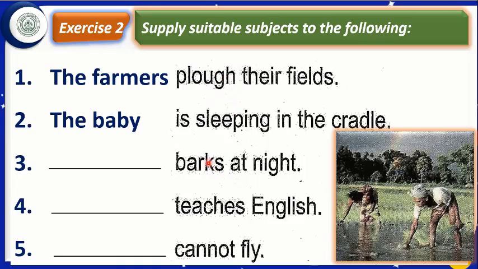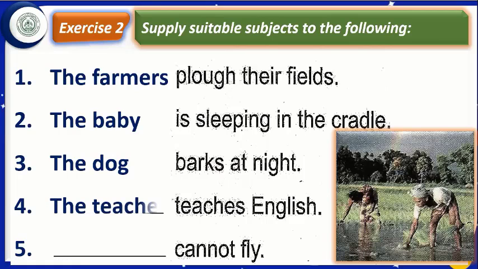Okay. If here is barks, what will be our subject? Our subject will be the dog because barks is singular. S comes with first form of the verb when the subject is singular. Let us move to the next. Here is written teach. With teach, what shall we write? The teacher or teachers? We shall write the teacher. Why? Because teach is the singular verb.